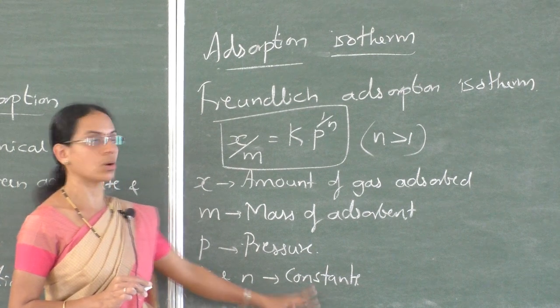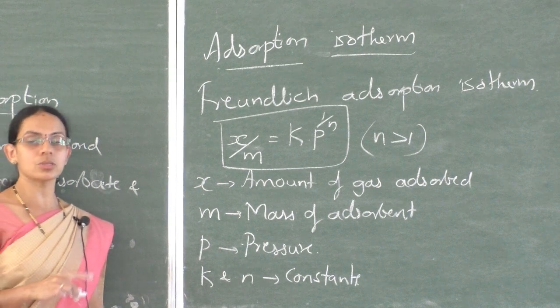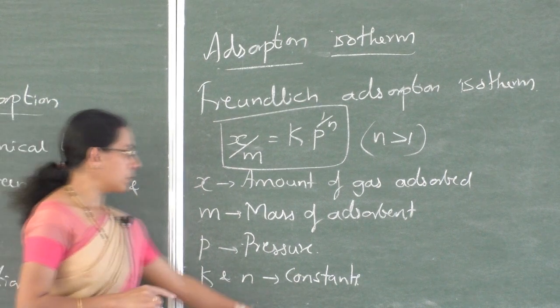Their values depend on the nature of adsorbate, that is gas, and adsorbent, that is solid.